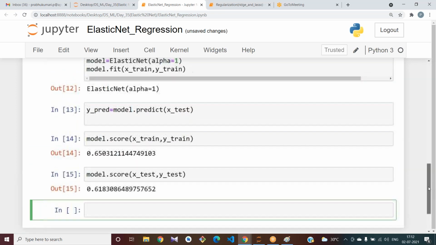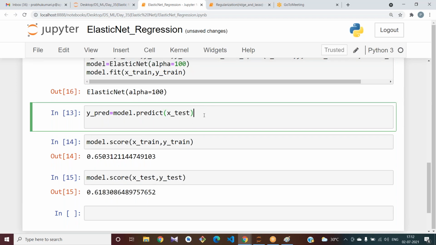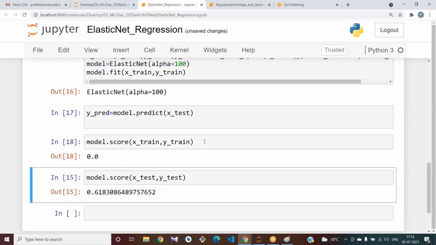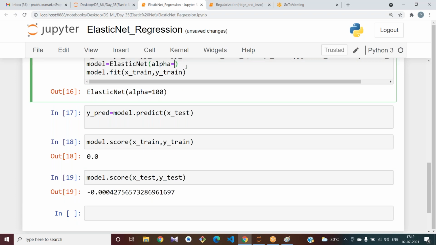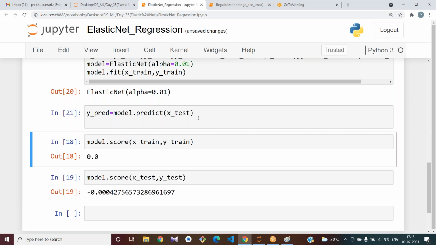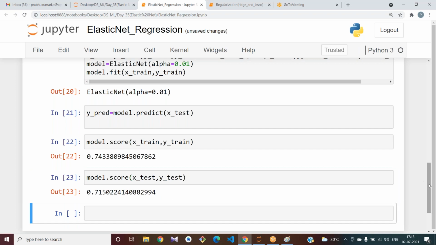Change the alpha value and try to improve your scores. Also, we can change our random values here for training and testing. Let me give 100 and again see my training performance. 0.0, see, 0.0. Let me use the other, 0.01. It has increased, 74, 71.